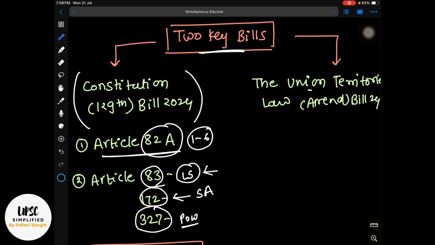The second bill, the Union Territories Law Amendment Bill 2024, is to synchronize the local body elections with the center and the state. Here specific amendments will be done to, let us suppose, the Union Territory Act 2000, Union Territory Act 1962, then the Government of National Capital Territory of Delhi Act 1991, then the Jammu Kashmir Reorganization Act. All these things will help synchronize all the Union Territory elections also with the center and state. So this is the rough structure of what is being proposed and what is being done.